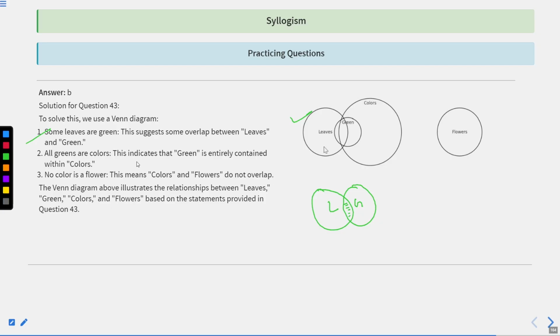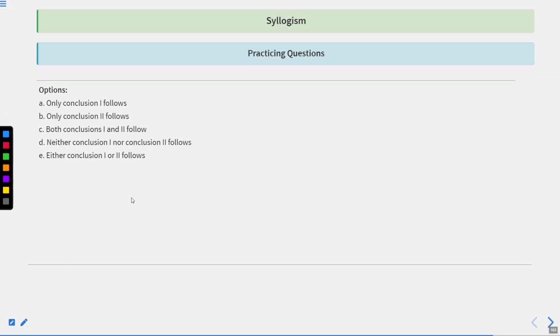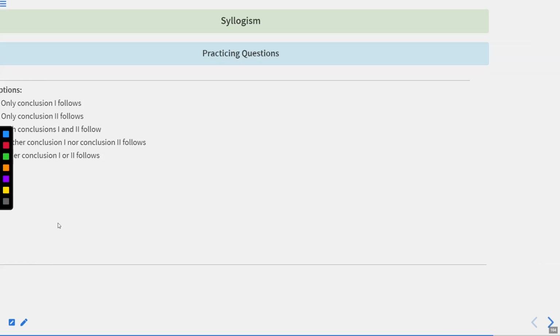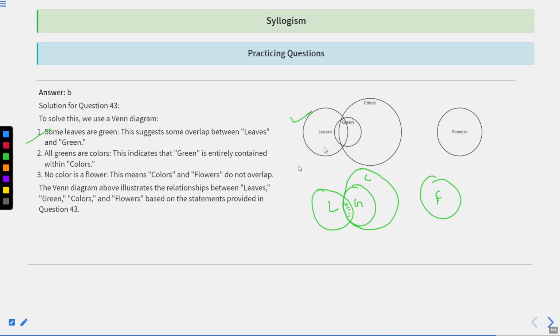And then all greens are colors. Very true, because all greens are colors and no color is a flower. There is no relation between color and flower. Now, let's try to figure out whether some flowers are not greens.